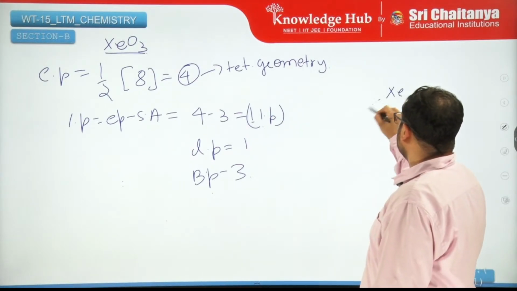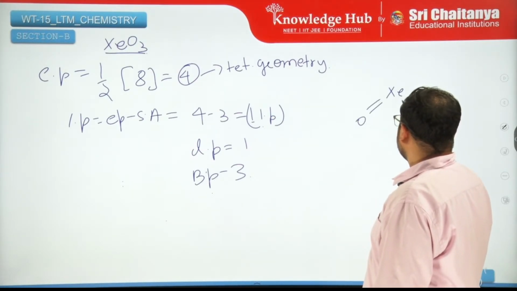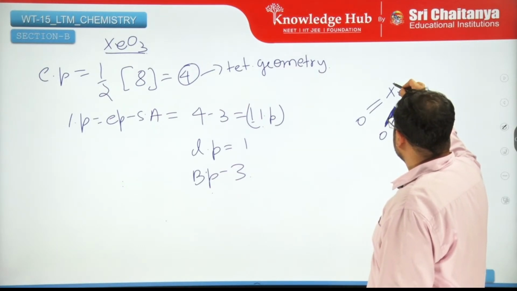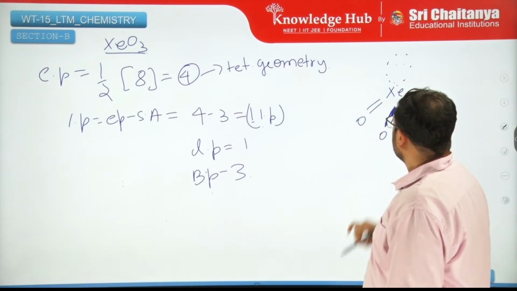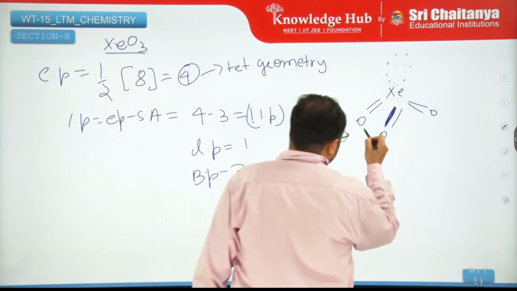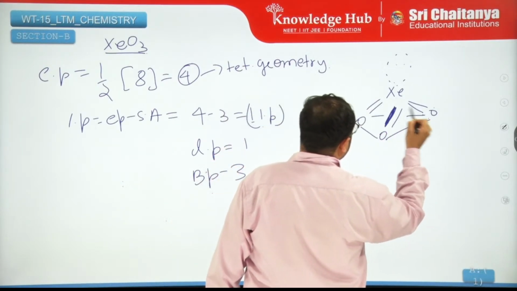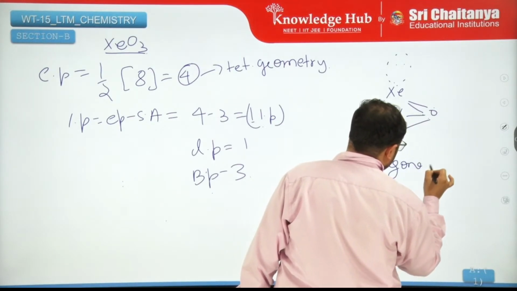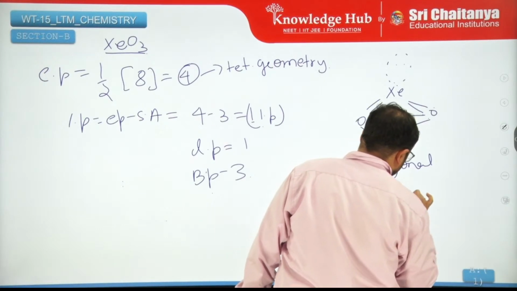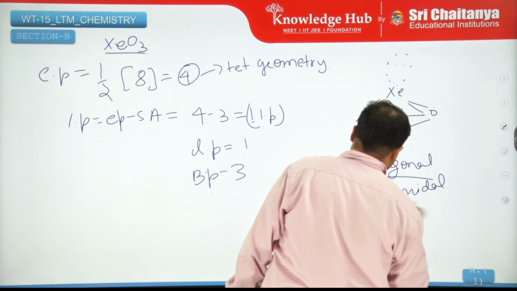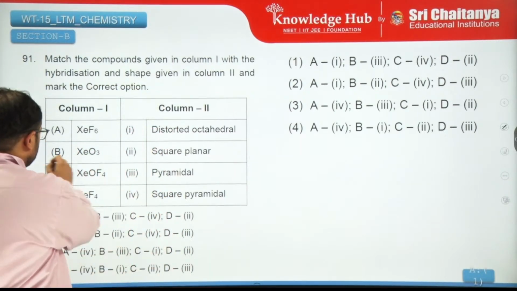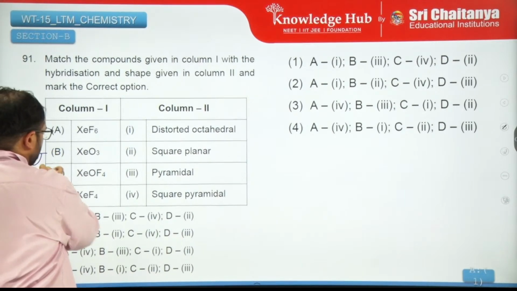So these 3 can be joined and you will get a trigonal pyramidal structure. So trigonal pyramidal or pyramidal is the third one. So B matches with third.